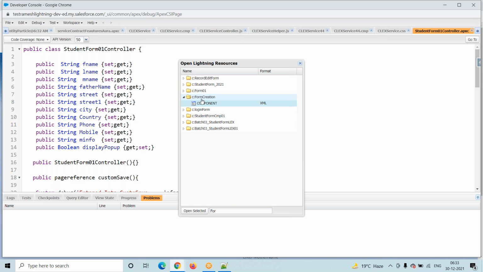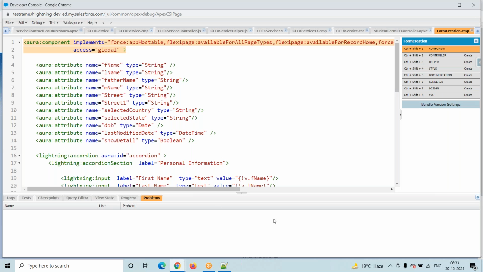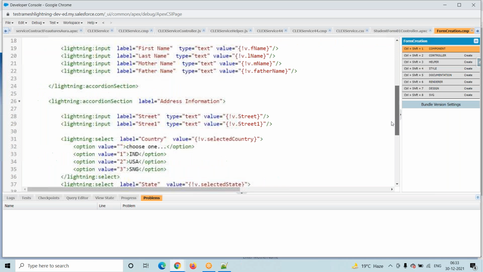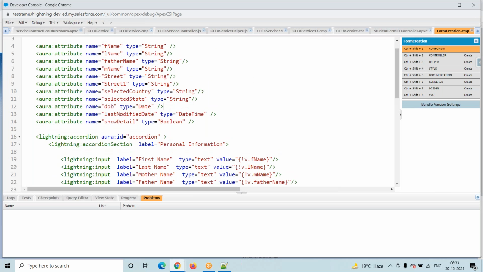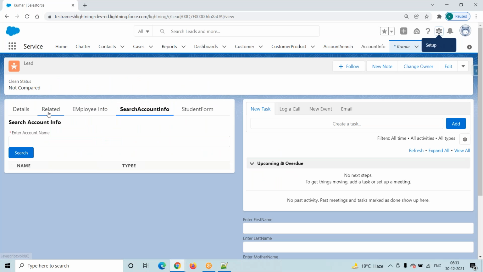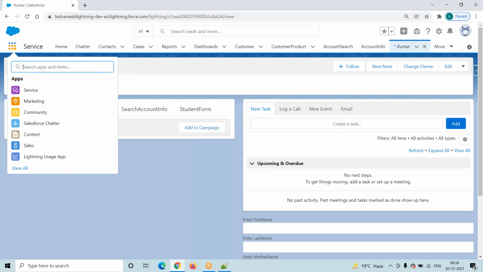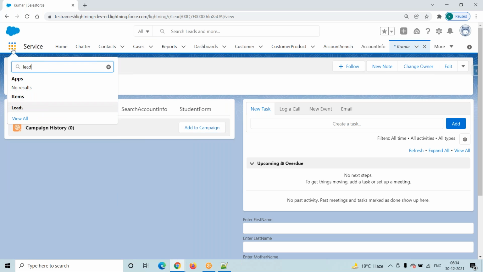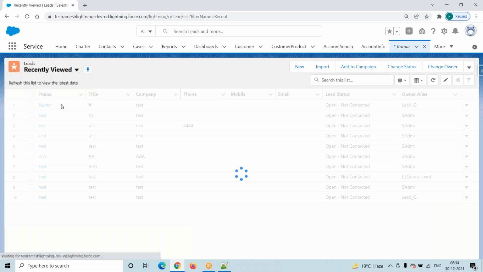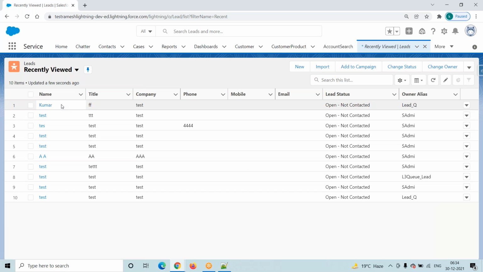Our Lightning component that we developed in the previous session is called FormCreation. This is a component. Click on this one. So this is our form, right? Now what I will do is add this Lightning component to the lead record page. Go to the leads, any record page, and I will just go and add it to the lead record page.